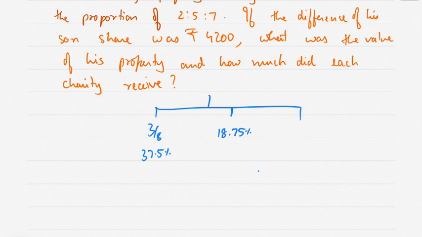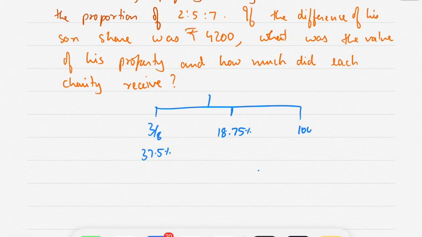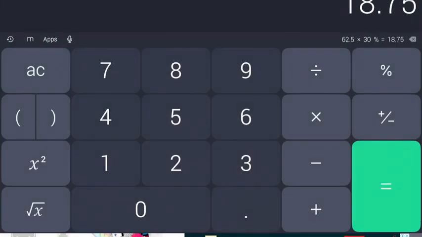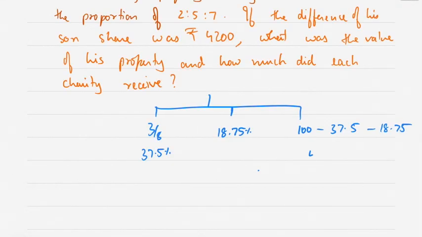Whatever is left is received by the charity. So do 100 minus 37.5 minus 18.75. You get 43.75%.